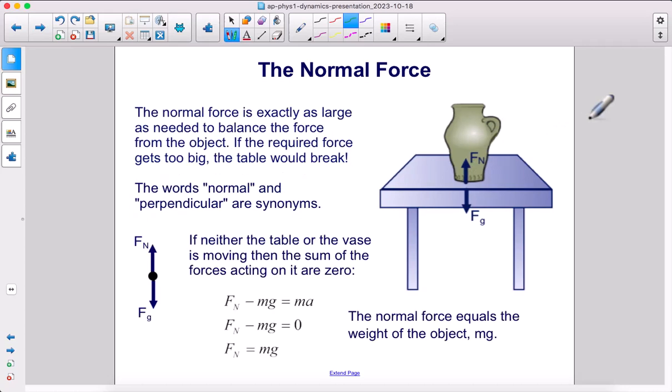The normal force is exactly as large as needed to balance the force from the object. If the required force gets too big, the table would break. The words normal and perpendicular are synonyms. This means that the normal force is always perpendicular to the surface, in this case the table. If neither the table nor the vase is moving, then the sum of the forces acting on it in the y dimension is 0. Since there's no acceleration, the normal force must equal the weight of the object, mg.